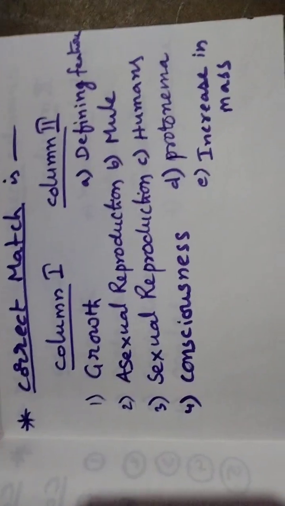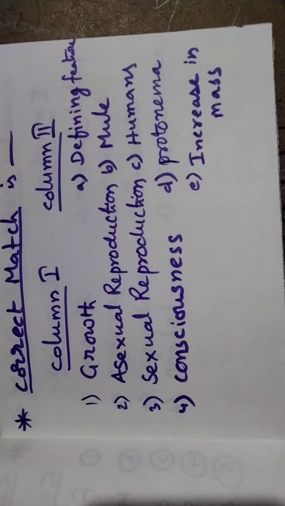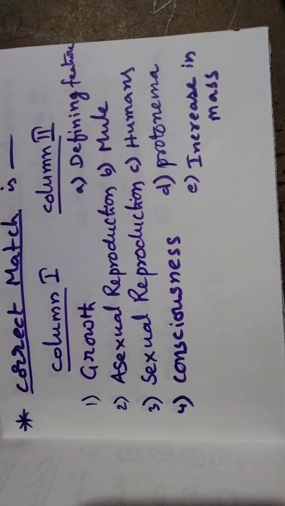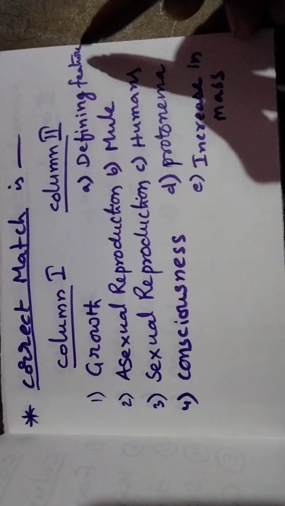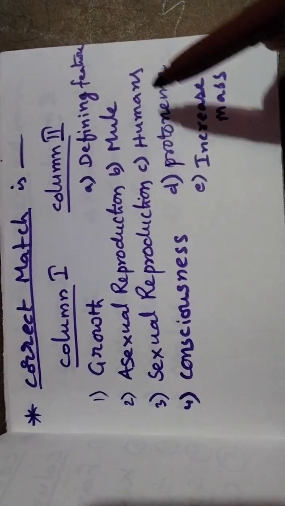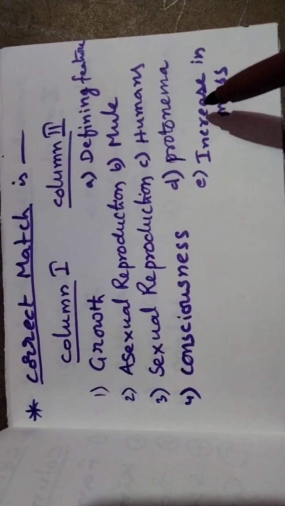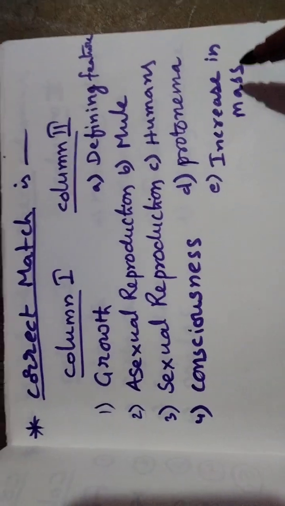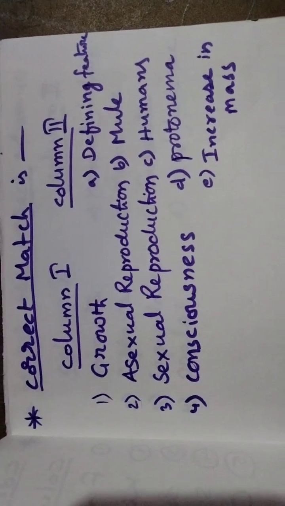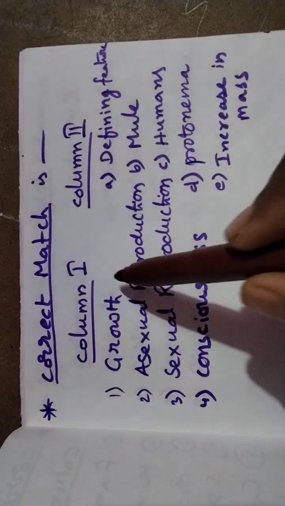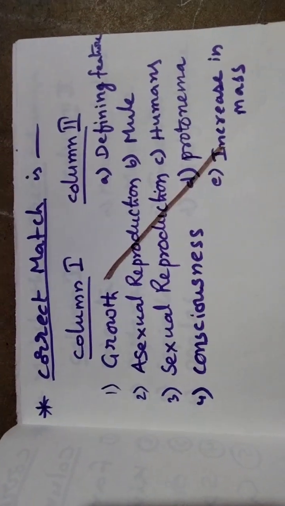Now we take another match. Growth, asexual reproduction, sexual reproduction, consciousness. Second column: defining feature, mule, humans, protonema, increase in mass. What is the correct match? Growth means increase in mass.